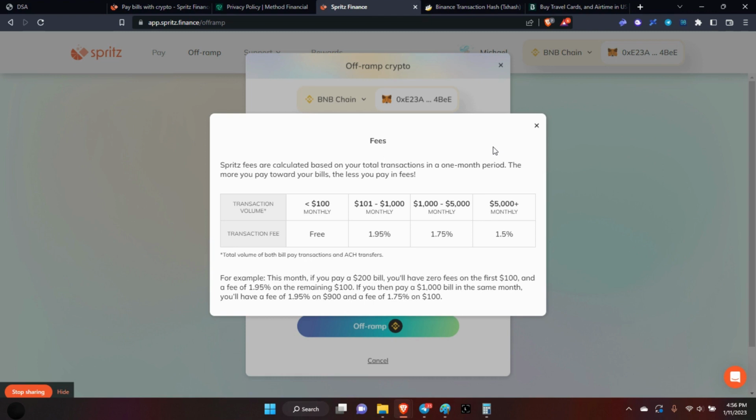So what I'm going to do, I'm going to have to screenshot. Well, matter of fact, go ahead and screenshot this. So example, this month you pay a $200 bill. You'll have zero fees on the first $100 and a fee of $1.95 on the remaining $100. If you then pay a $1,000 bill in the same month, you'll have a fee of $1.95 on $900 and a fee of $1.75 on $100. So this is it. That's the fees.